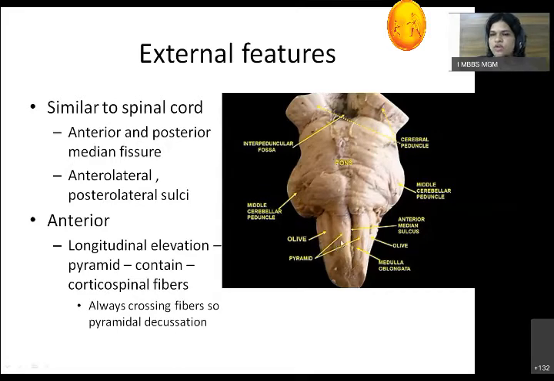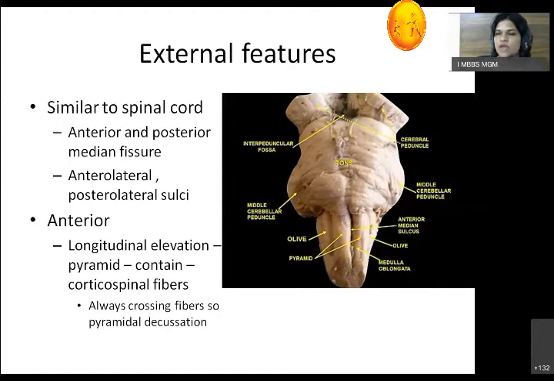These fibers always cross from right to left and from left to right in the lower part of the pyramid. In the upper part, you will be able to see a differentiating line between these two. In the lower part, it will be somewhat blurred because of the crossing of fibers. This crossing of fibers is called a decussation. Because it is of the pyramidal fibers, it is called the pyramidal decussation.